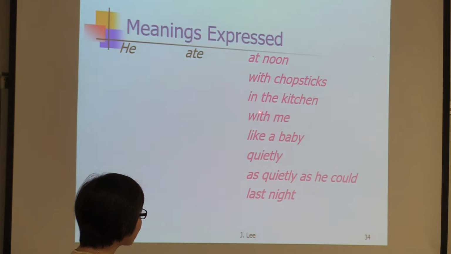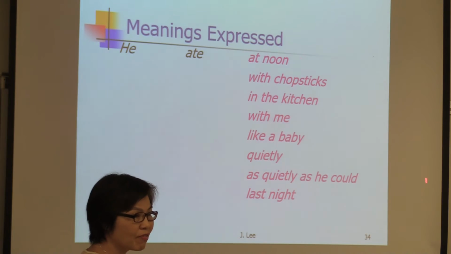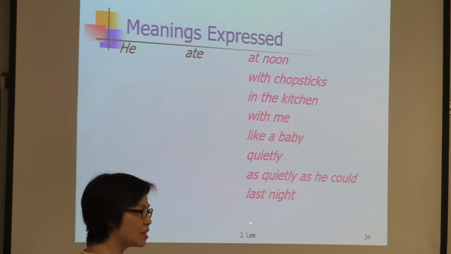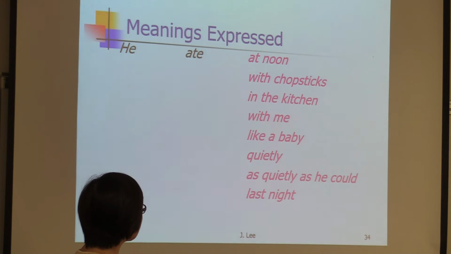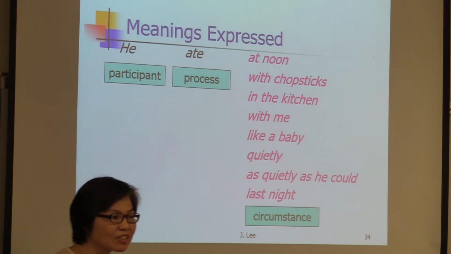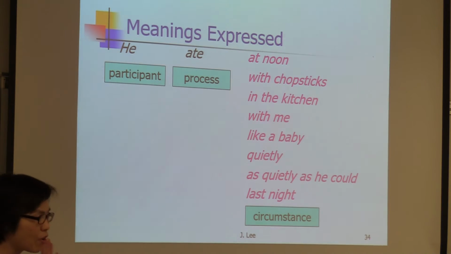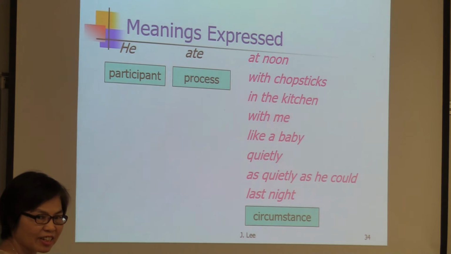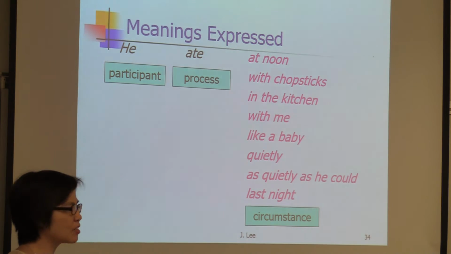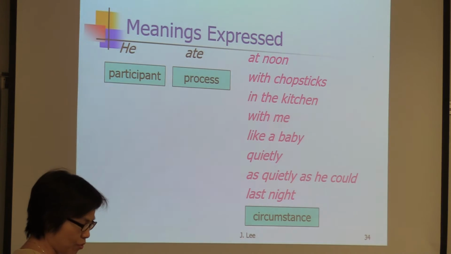So you see, prepositional phrases, adverb phrases, and even noun phrases can perform similar functions. The function here is they are adjuncts, telling you the time, the place, the manner, the circumstance, right? So we have the participant, the subject he, the verb, the process, material process, action verb, and then the circumstance, telling you the time, the place, the manner, or the tool, with what kind of instrument.